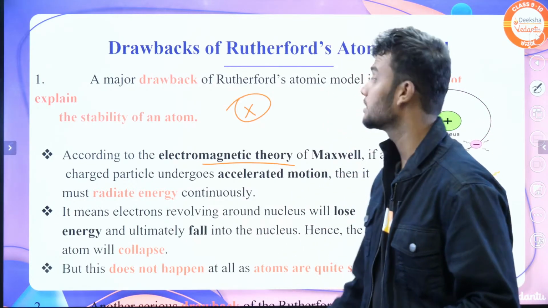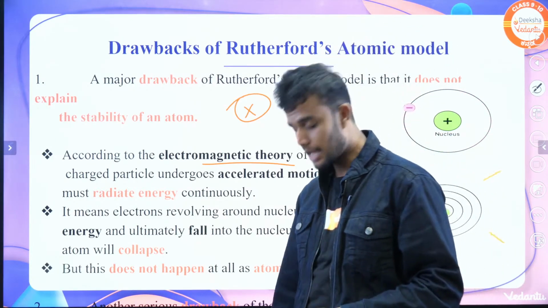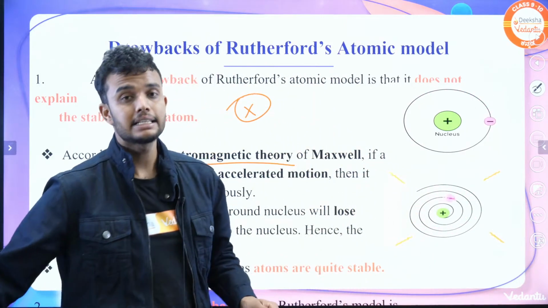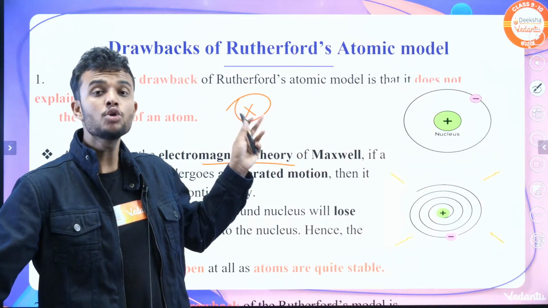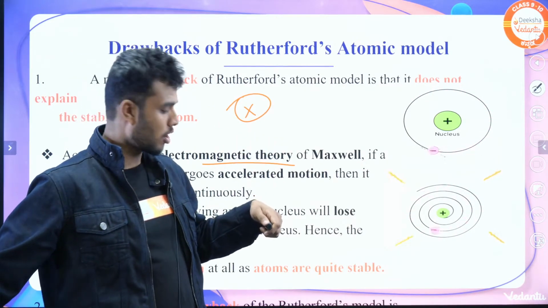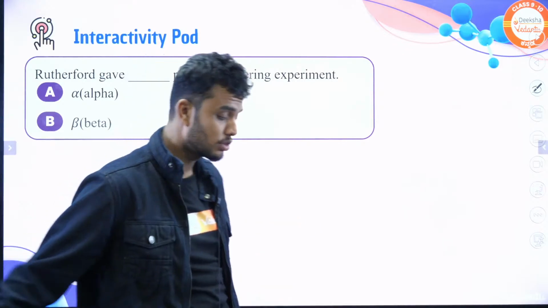To overcome this model, a new scientist comes. The scientist's name is Bohr. He gave a new atomic model called the Bohr atomic model.